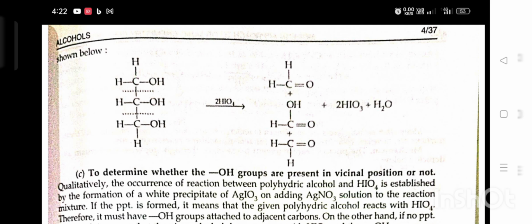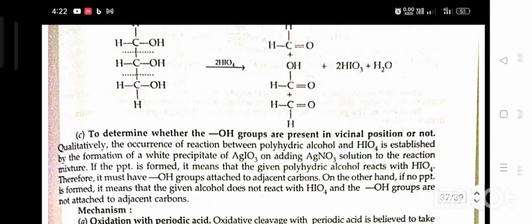C. To determine whether the OH groups are present in vicinal position or not. Qualitatively, the occurrence of a reaction between polyhydric alcohol and HIO4 is established by the formation of a white precipitate of AgIO3 on adding AgNO3 solution to the reaction mixture. If the precipitate is formed, it means that the given polyhydric alcohol reacts with HIO4. Therefore, it has OH groups attached to adjacent carbons. On the other hand, if no precipitate is formed, it means that the given alcohol does not react with HIO4 and the OH groups are not attached to adjacent carbons.